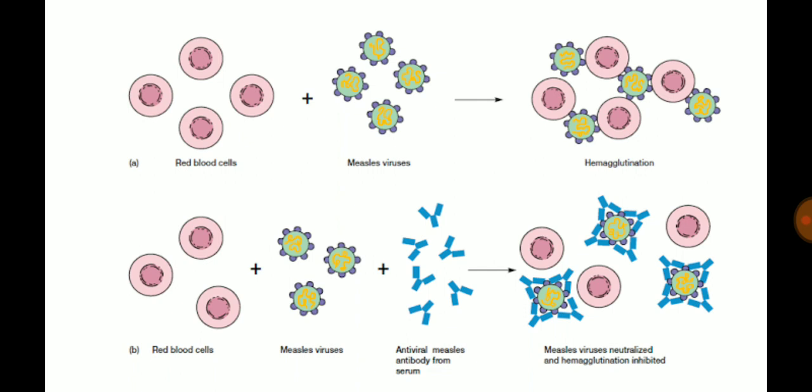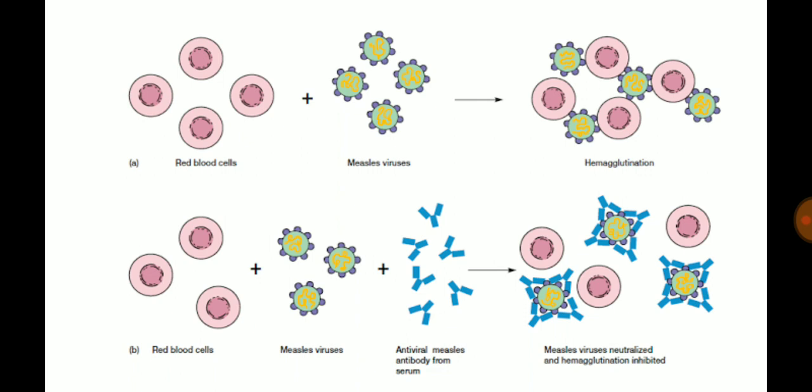So you have taken his serum, and virus culture is there for you, and RBC is there. Now you can see this antibody will bind with all the exposed hemagglutinin antigen on the virus surface. As all the hemagglutinin is bound, they are not free for agglutination, so the process of agglutination will not be shown.